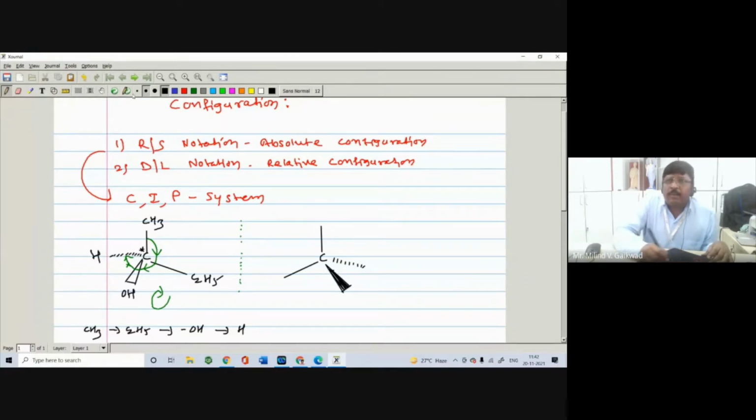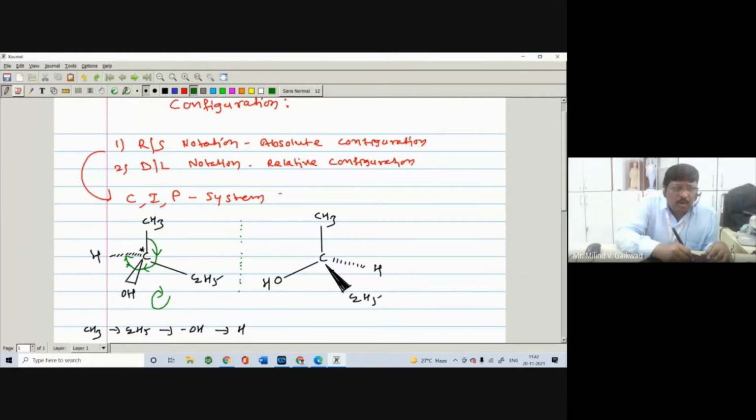Now I can write the compound. The compound here is CH3, it is in the mirror. Then here is the hydrogen, here is the C2H5, and here is the OH. Again, we can label the groups, and write down methyl.